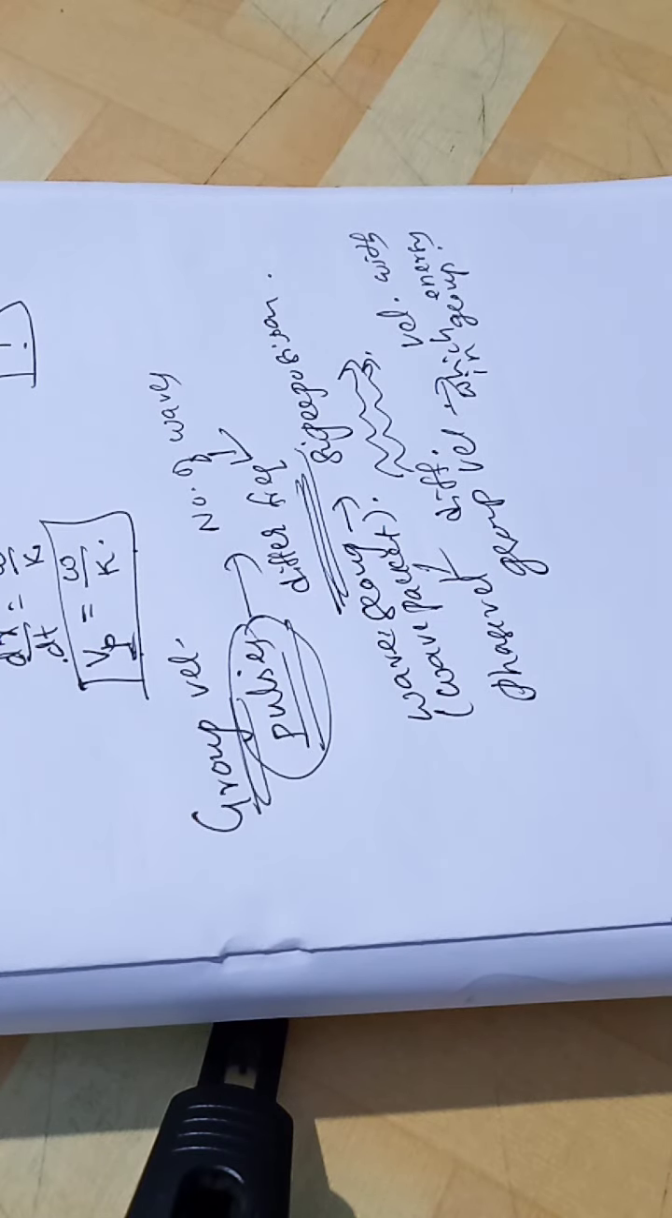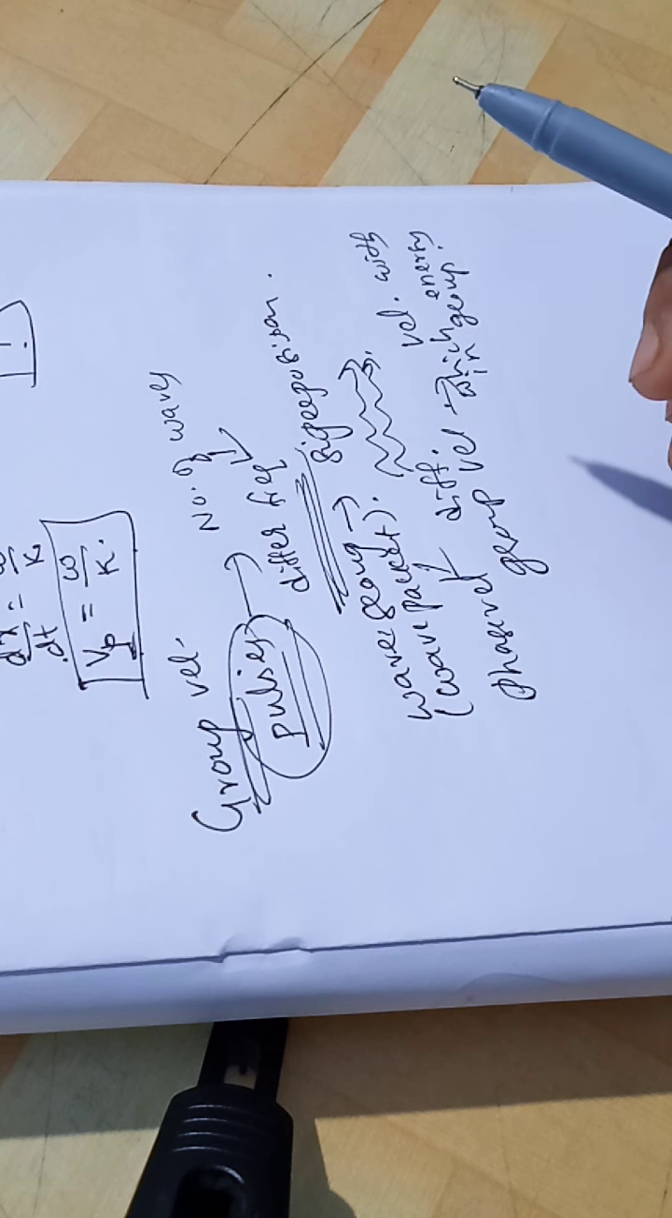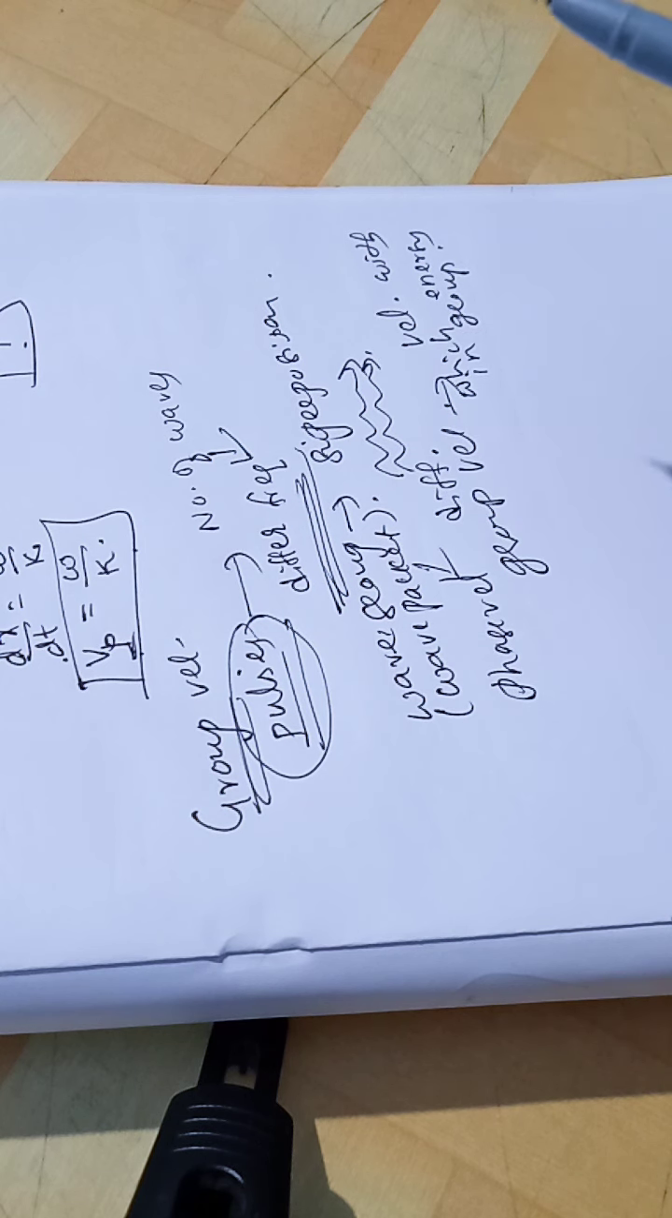So what is wave velocity or phase velocity? If a monochromatic wave advances in the medium, the velocity of that wave, we call it as wave velocity.